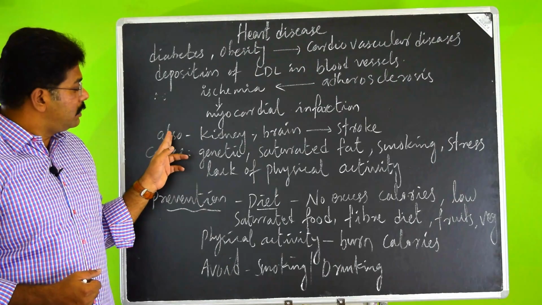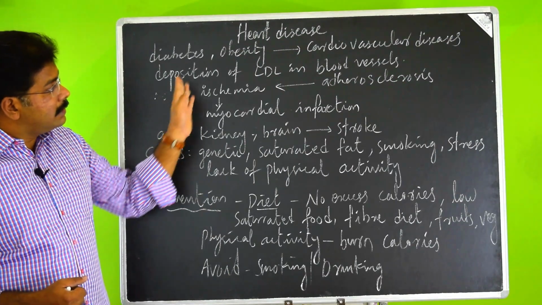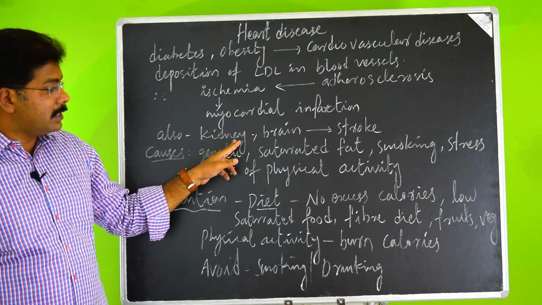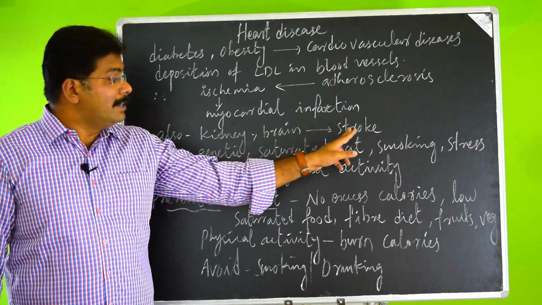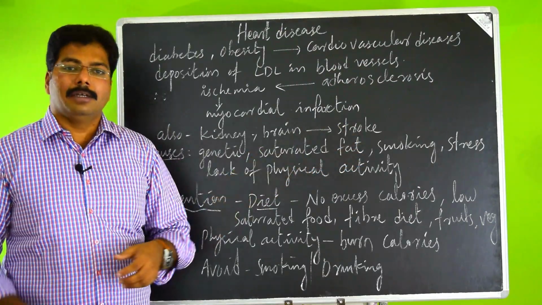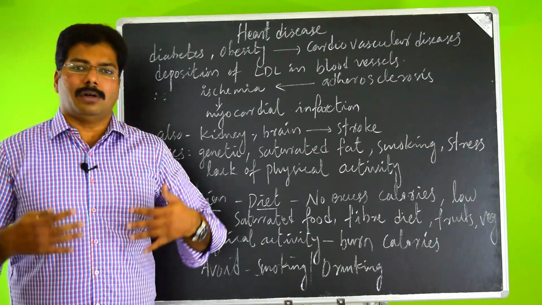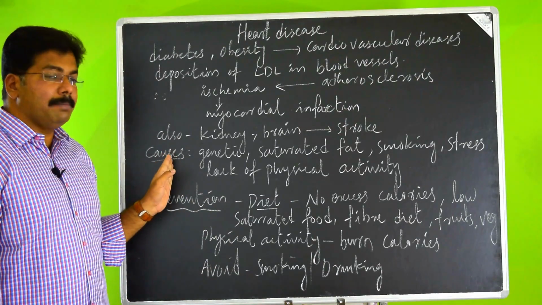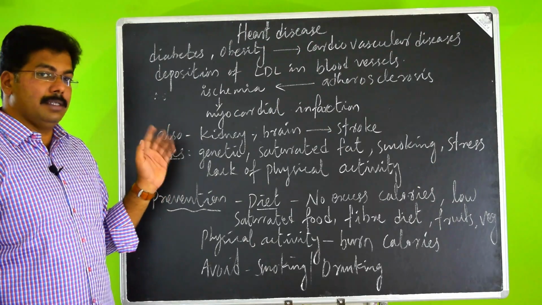So the next point is that this heart disease can eventually lead to failure of the kidney and brain, ultimately leading to stroke, destruction of nerve cells in the brain that leads to memory loss, or even death can happen due to that. And what are the major causes of this heart disease?